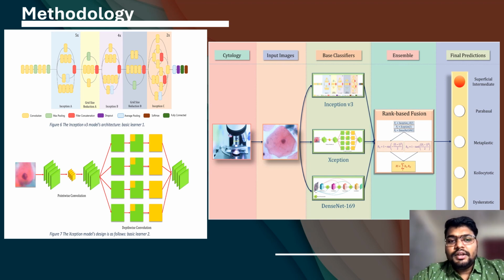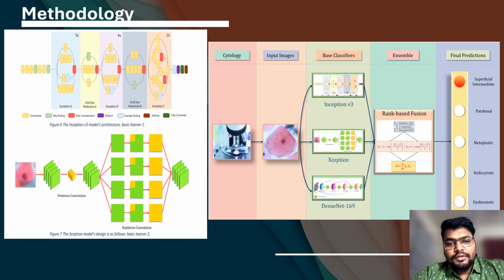On the right-hand side, you can see a fully functional end-to-end description of our model. So first we have cytology images, the cytology test is done, and then we have received input images. Now we have the base classifiers, DenseNet 169, Xception and Inception V3. Inception V3 and Xception we have already talked about in the left image, and DenseNet is also there.